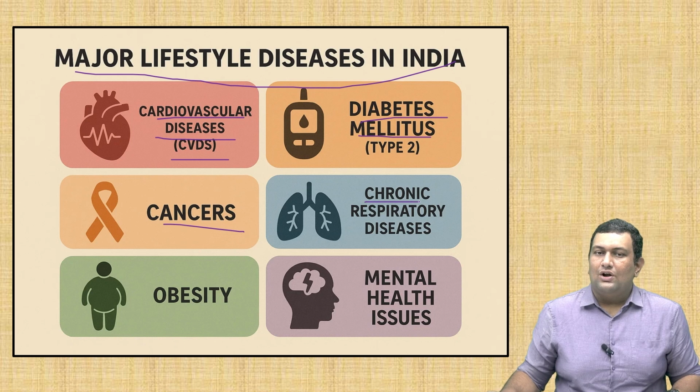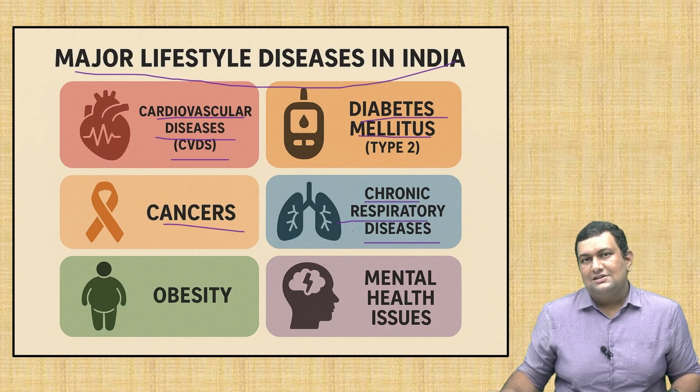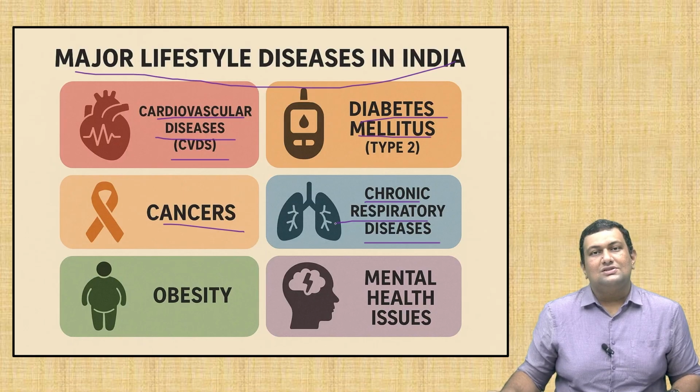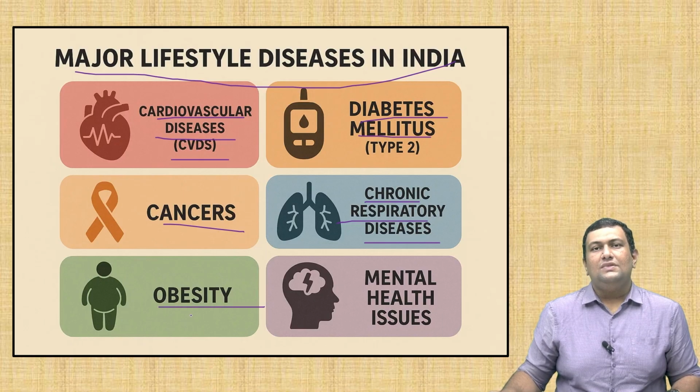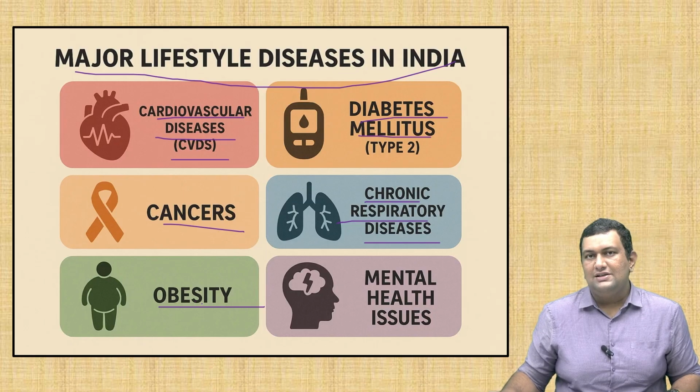Another one is chronic respiratory diseases. These include asthma, which is also aggravated by air pollution, and certain diseases are caused by smoking. Another one is obesity. This is also mainly a lifestyle disease, mainly caused by poor eating habits, lack of physical exercise, and also sometimes due to stress and lack of proper sleep.